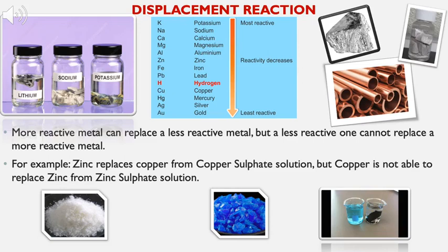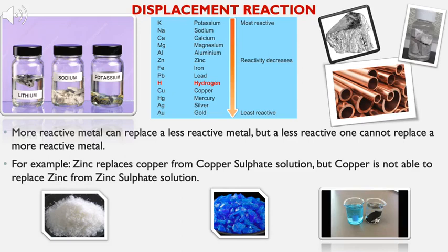The blade is made up of iron, so the iron will replace the copper from the copper sulfate solution, which is the salt solution of copper. The color of the copper sulfate solution will turn green, and this type of reaction is called displacement reaction.